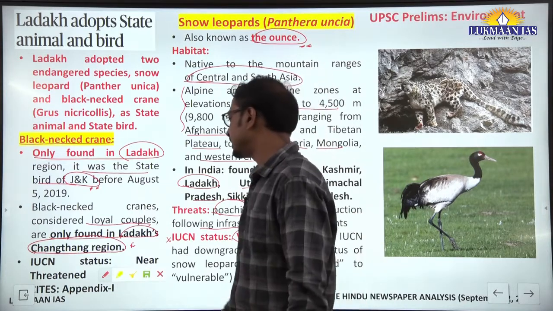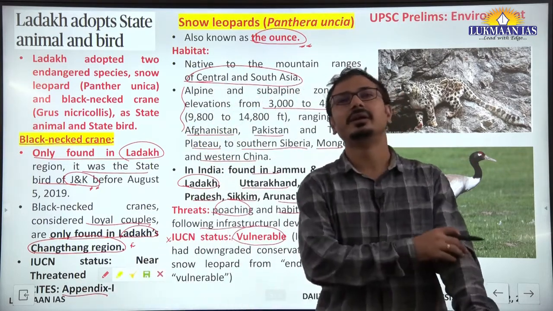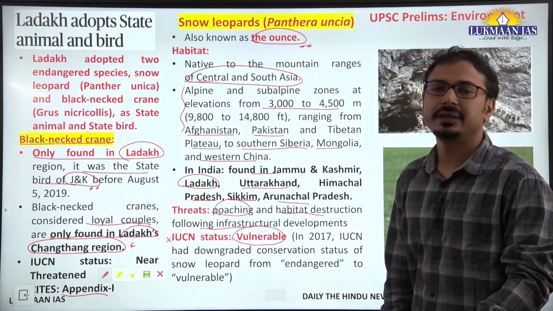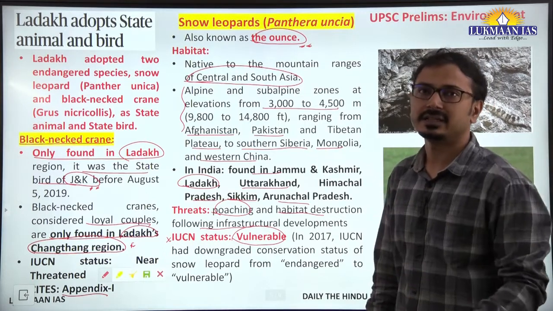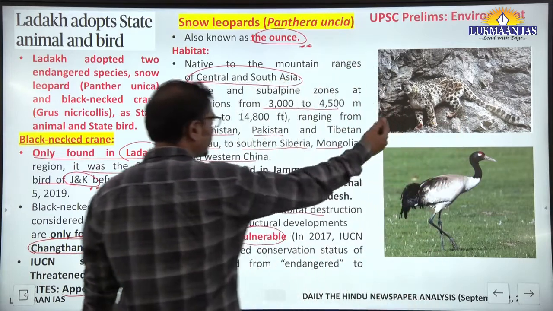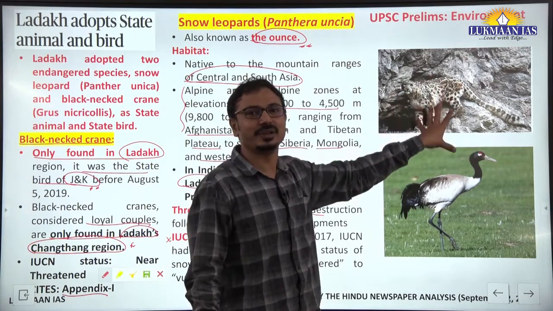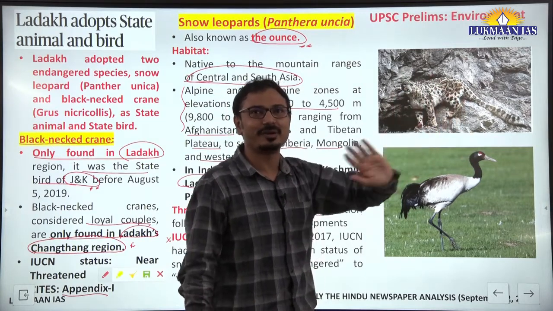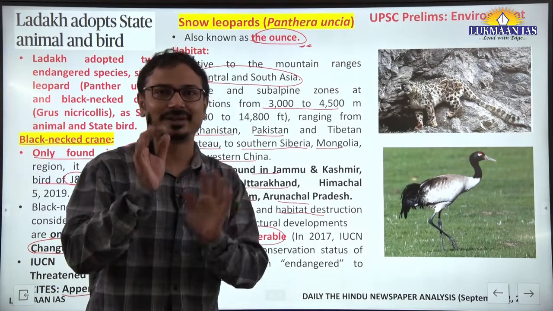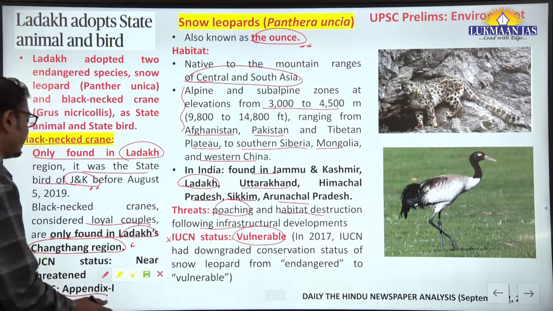Okay, then IUCN status is near threatened, and under CITES, that is the Convention on International Trade in Endangered Species, it is included in Appendix 1 with highest protection. Fine. So they look like this. We have added photographs also. This is also, we can say, camouflage. Camouflaging is very famous for snow leopard. You may have come across such photos on social media also. It is not visible to the naked eye. Camouflage is very common for snow leopard in Ladakh.